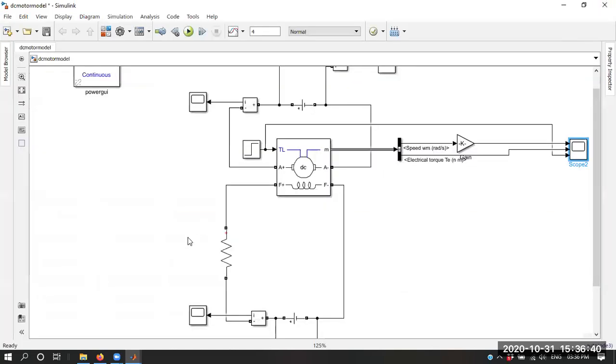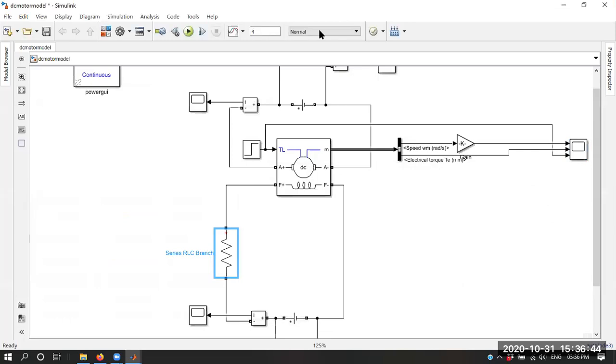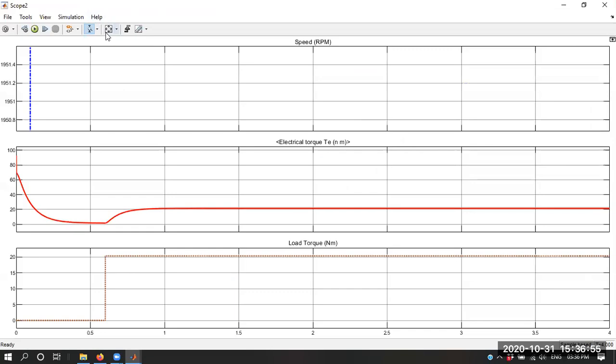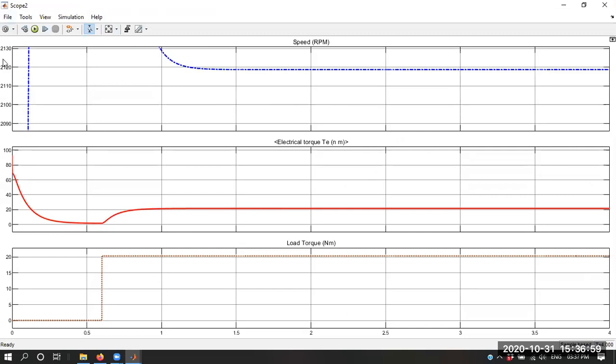If you further increase the resistance, the current will reduce. Suppose you go for 100 ohm resistance, you can see the speed will further increase. Now it is approximately 2120 rpm.